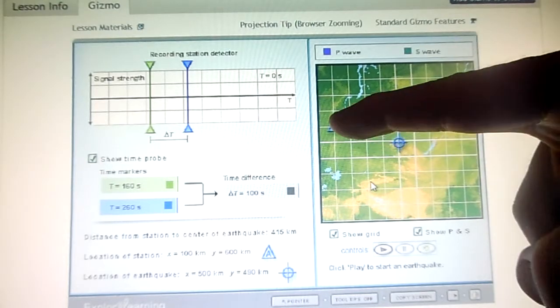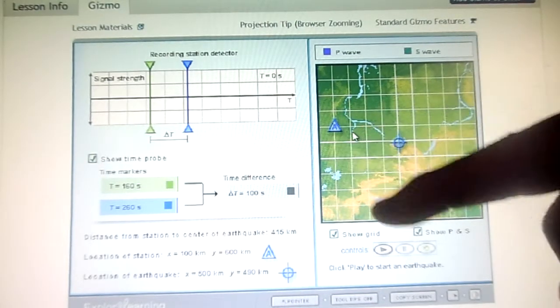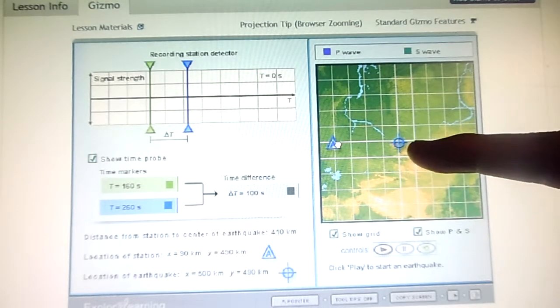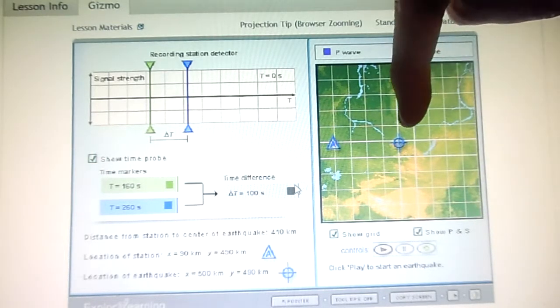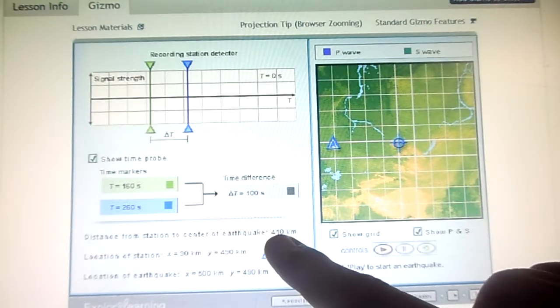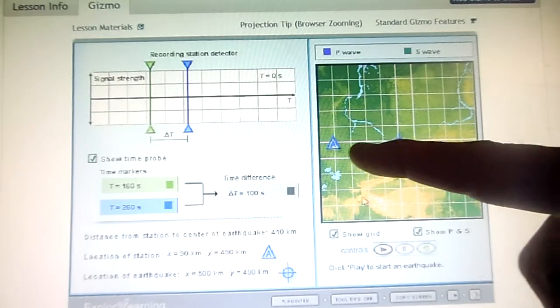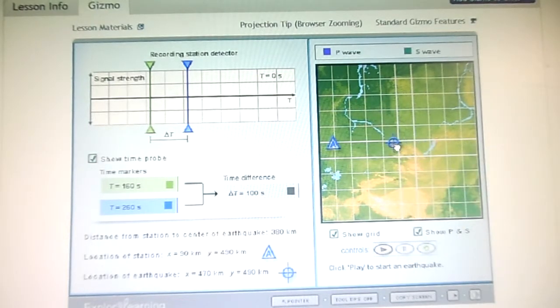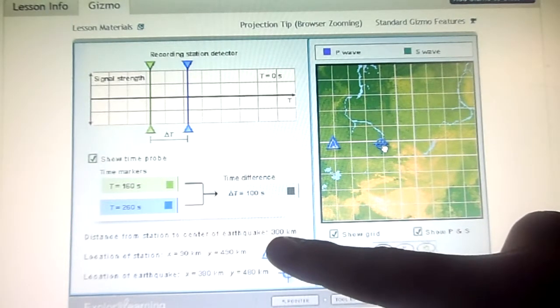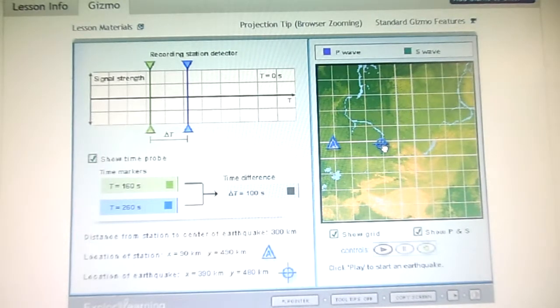Okay, and now can we move this down here? Then it will just be a straight line. How much is each one of these? Is it like 50? Oh, see, it says 400. So we need to move the epicenter a little closer. How much is the distance they want? They want 300. There we are, 290 and 300. There it is.